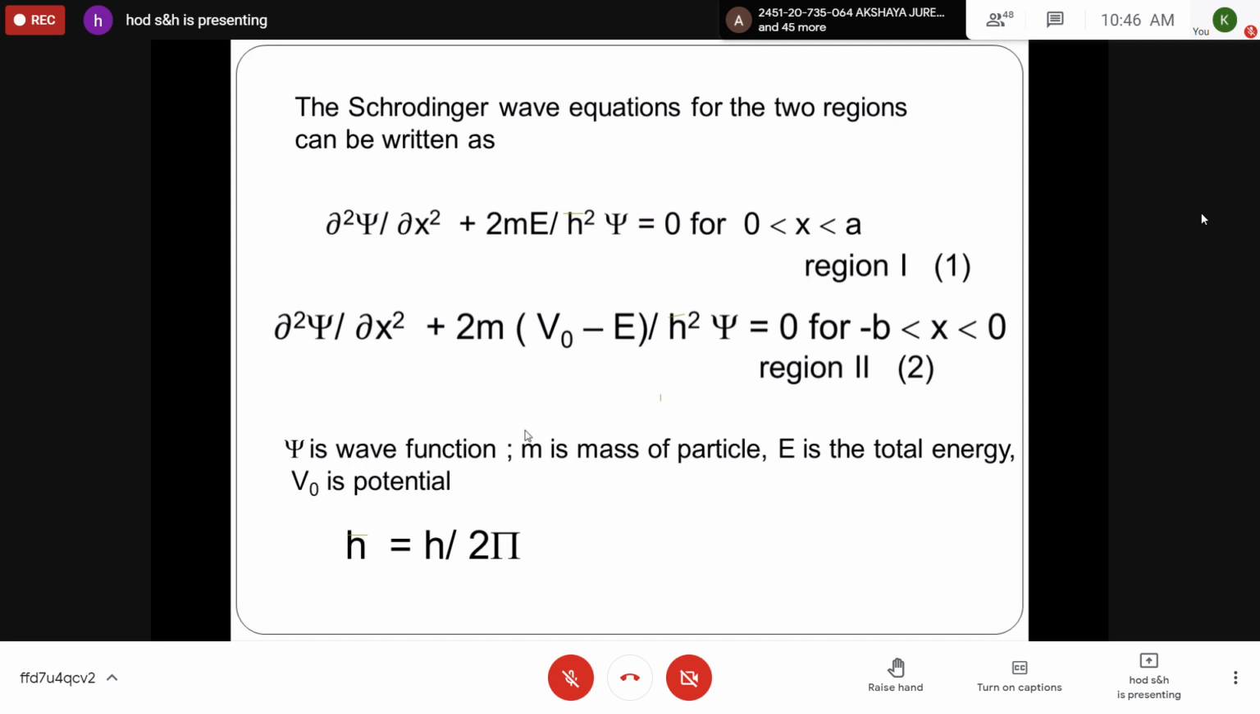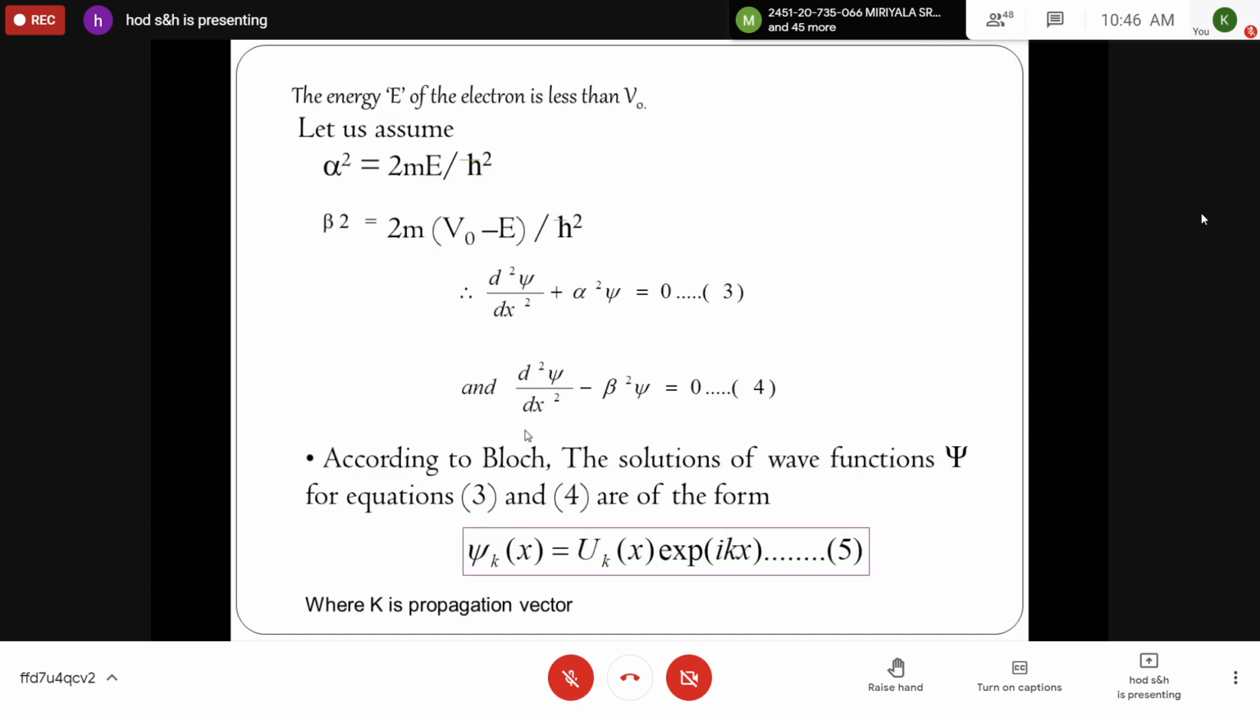So for mathematical convenience, let us assume 2m by ħ² is equal to α², and 2m(V0 − E) by ħ² is equal to β². So α² is 2m by ħ², and β² is 2m(V0 − E) by ħ². Therefore, equations 1 and 2 become ∂²ψ/∂x² + α²ψ = 0, equation 3, and ∂²ψ/∂x² − β²ψ = 0, that is equation 4. So these are the two second order differential equations.